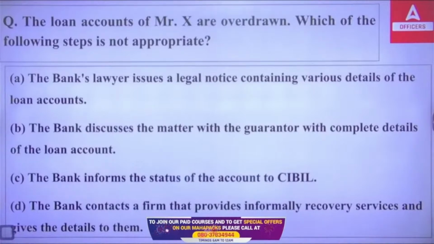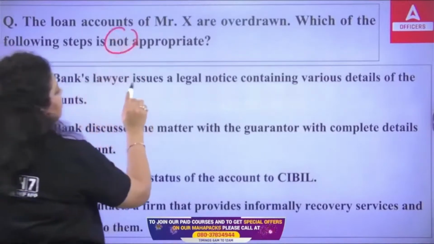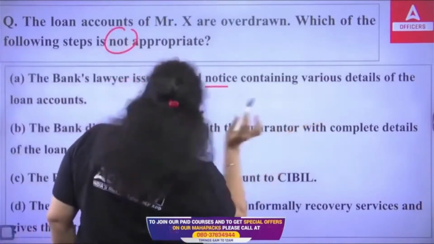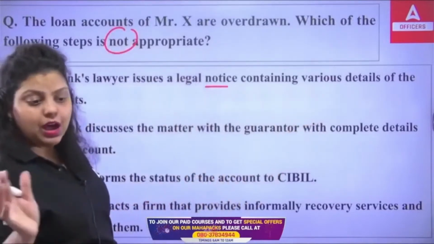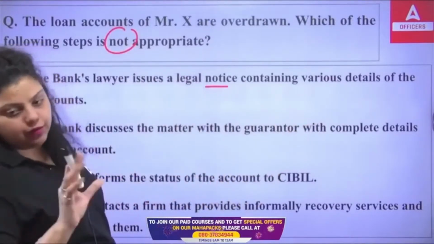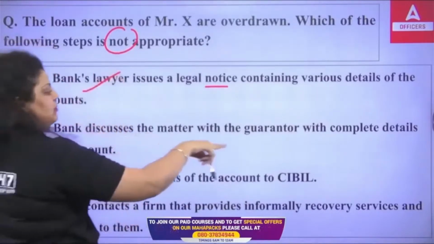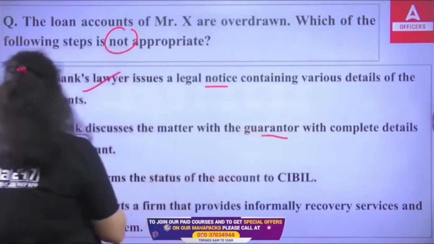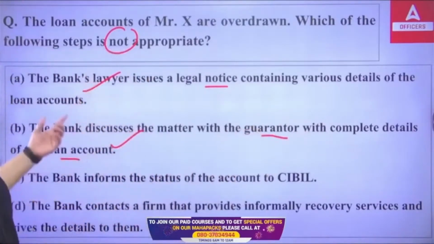Which of the following is correct? So it is not an appropriate step. First, the bank's lawyer issues a legal notice containing various details of a loan account. This is an appropriate step. Now, after seeing the overdrawn limit, you have to issue a legal notice. This is true. The bank discusses the matter with the guarantor with complete details of the loan account. This is also true. After facing the overdrawn condition, you have to talk with the guarantor about that.